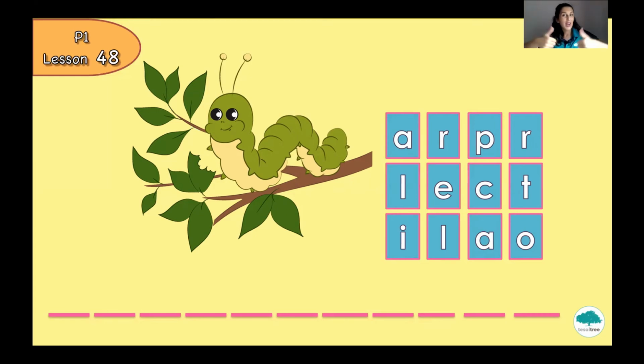Yes, great job. This is a caterpillar. So let's spell this word together. The beginning letter is letter C. Very good. And it sounds like caterpillar. So this is a very long word, but we can spell it, I am sure.